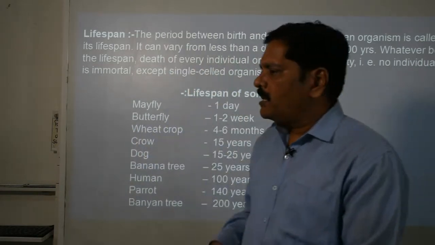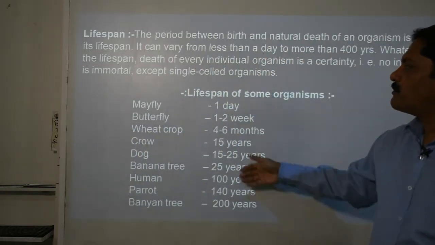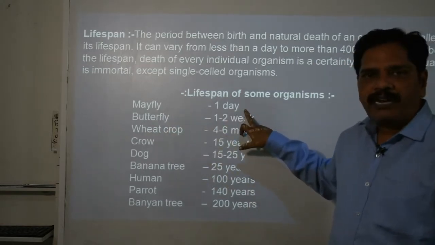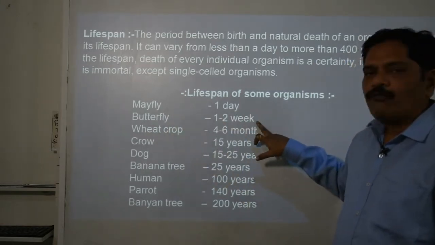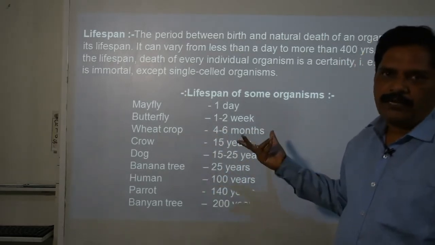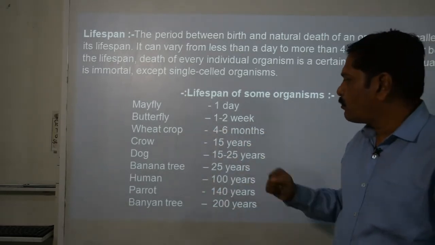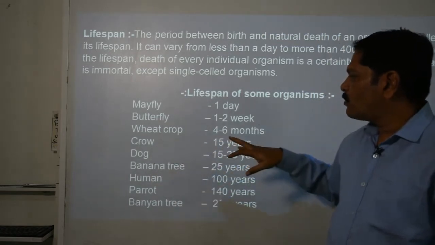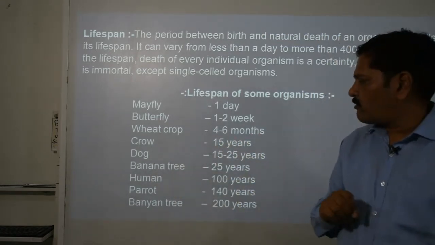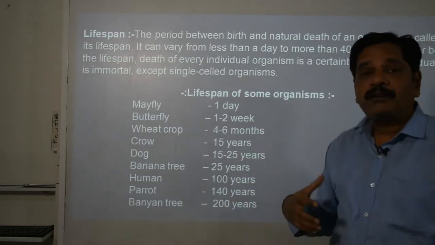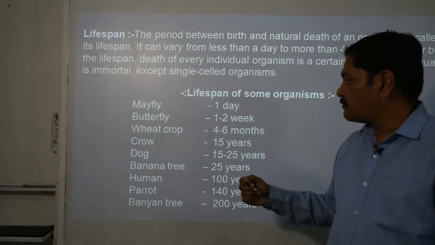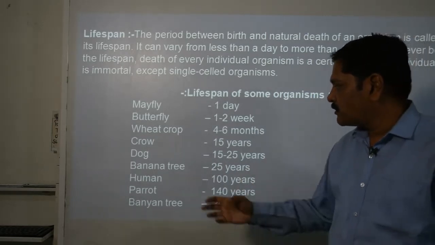Now here examples of some lifespans are given. A mayfly can live for 1 day, a butterfly can live for 1 to 2 weeks. A wheat crop can survive a season, that is 4 to 6 months. A crow can survive for 15 years, a dog for 15 to 25 years, a horse for 30 years, and a banana tree for 25 years.